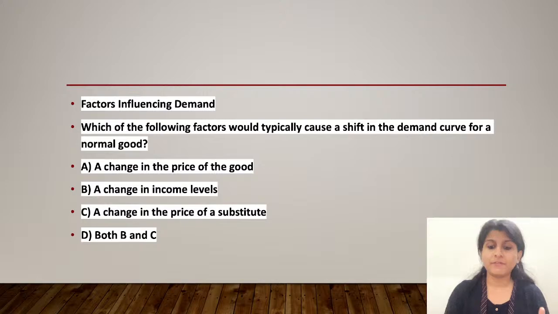If the price of a substitute increases, the demand for normal good increases as the consumers switch to it, shifting its demand curve to the right. So, given this, option D, both B and C is the correct answer because both changes in income levels and changes in the price of substitute can shift the demand curve for normal goods. So that is the right answer. I hope everyone is clear.